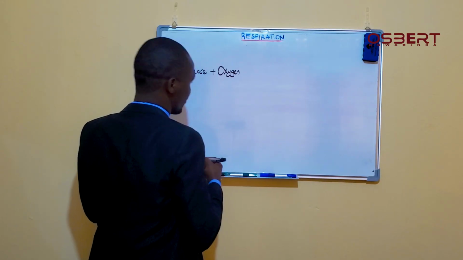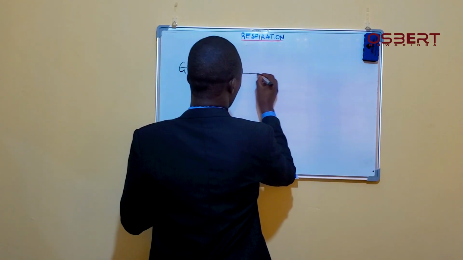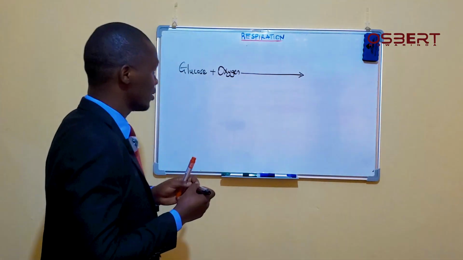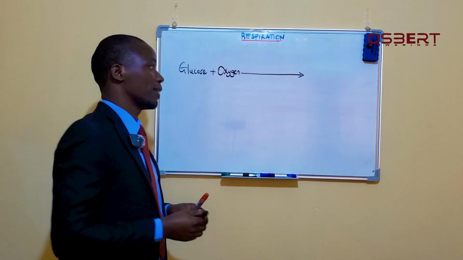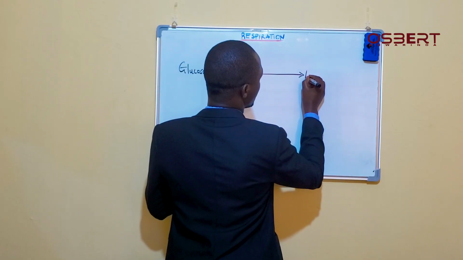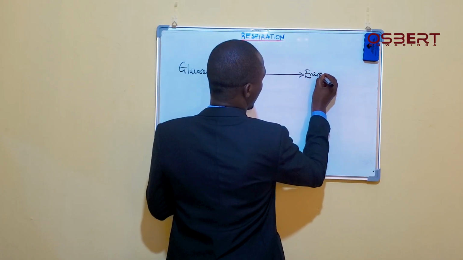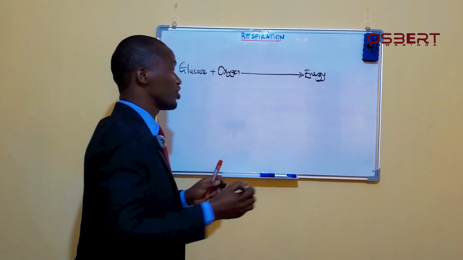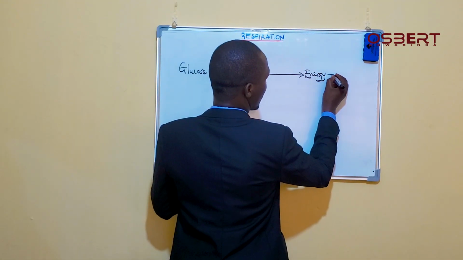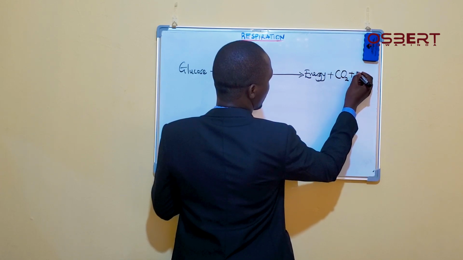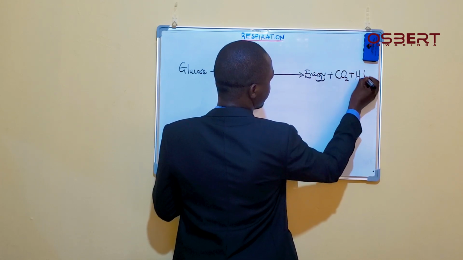When this occurs, we have the products: energy, and other products like carbon dioxide, and then water.